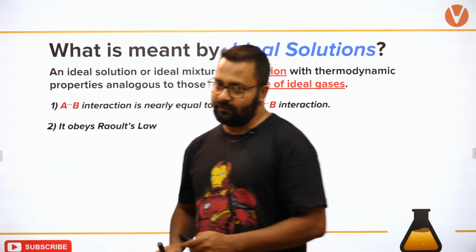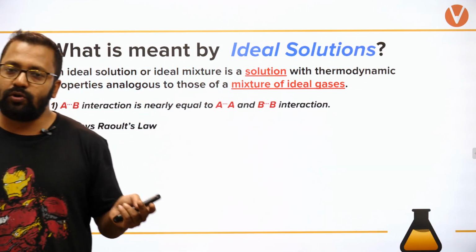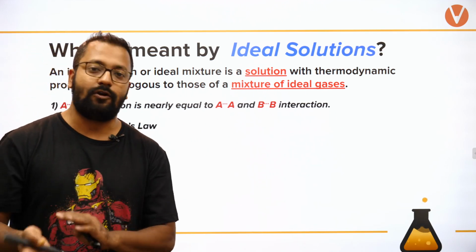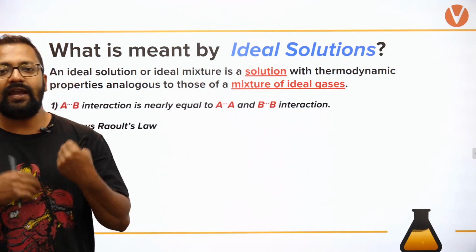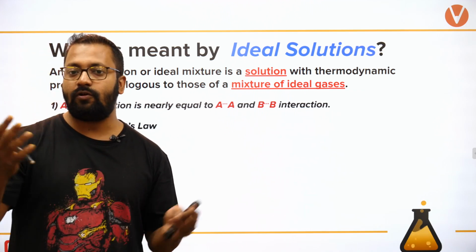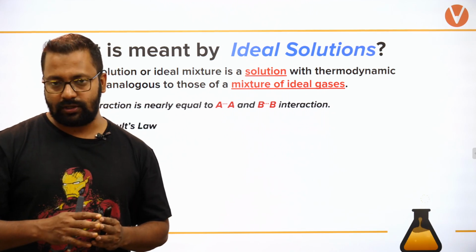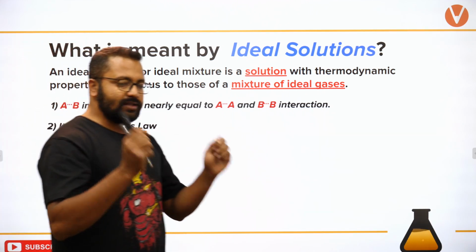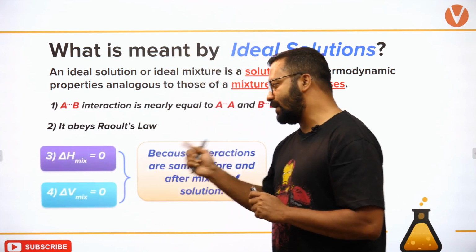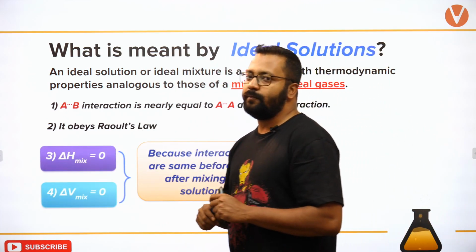There is one another feature as well. देखो, जब हम दो liquids को mix करते हैं and if the nature of forces are not changing, तो कोई heat expansion के लिए use नहीं होती है, कोई heat is not given out when molecules come to closer. Okay, so if the nature of forces remain the same, the delta H for mixing and the delta V for mixing remain the same.